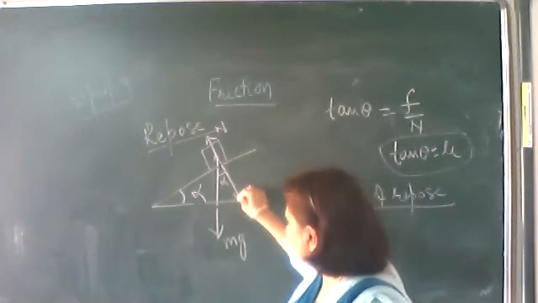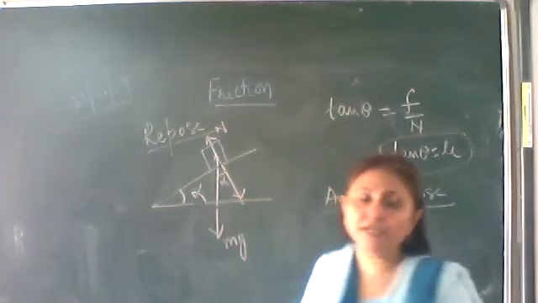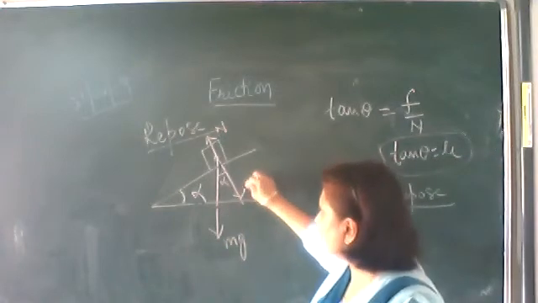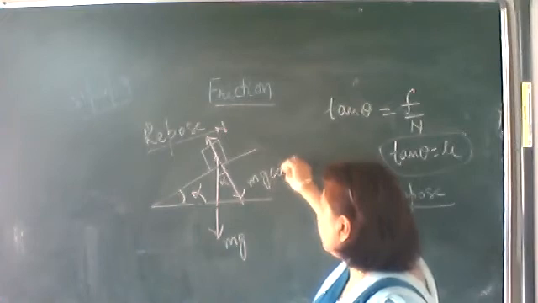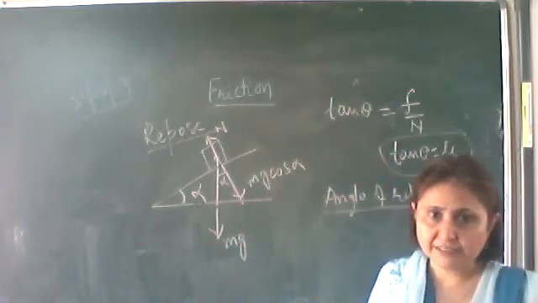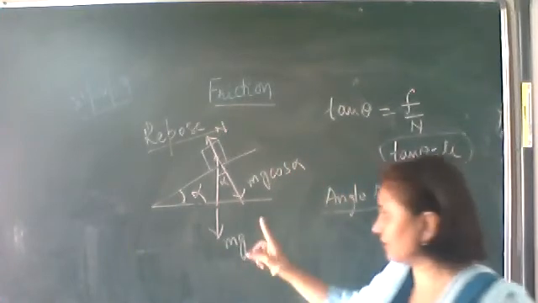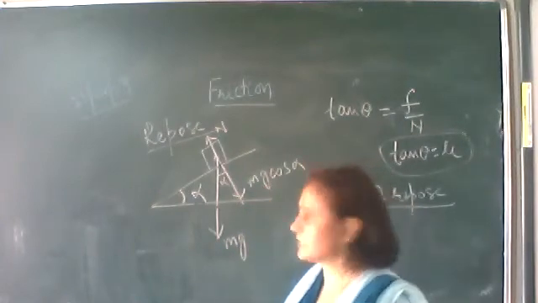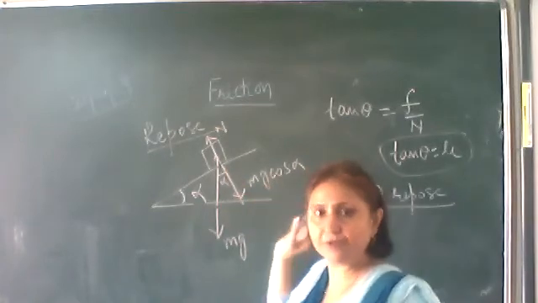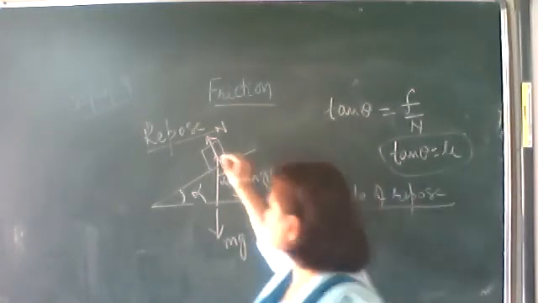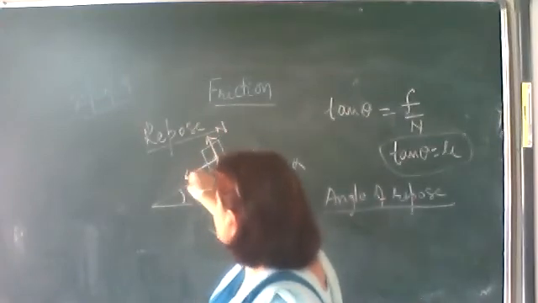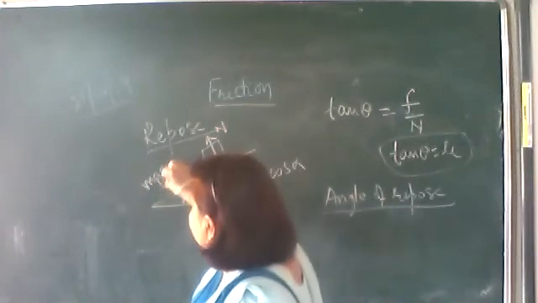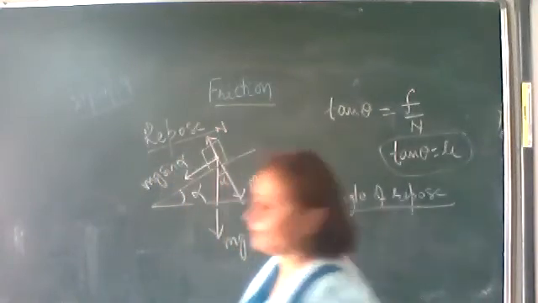Now let us resolve the weight into two perpendicular components. Touching alpha, this component will be mg cos alpha. I think everyone knows how to resolve the forces. This component touching alpha will always be in terms of cos, mg cos alpha. Perpendicular to mg cos alpha is the sine component, that is mg sin alpha.